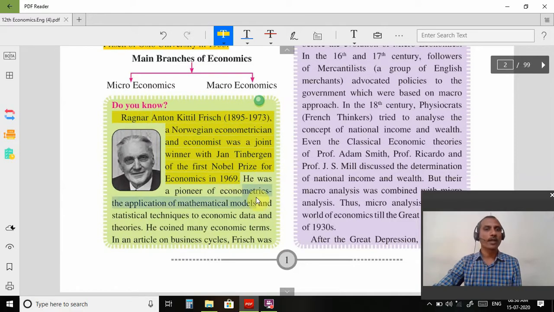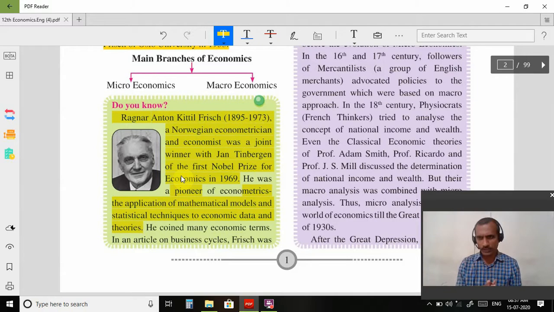He was a pioneer of econometrics, the application of mathematical models and statistical techniques to economic data and theories. Pioneer means first person. So he introduced different types of economic concepts, for example, law of diminishing marginal utility, law of demand, law of supply. He explained all theories with the example of table and diagram. He is the person who used different types of mathematical models.